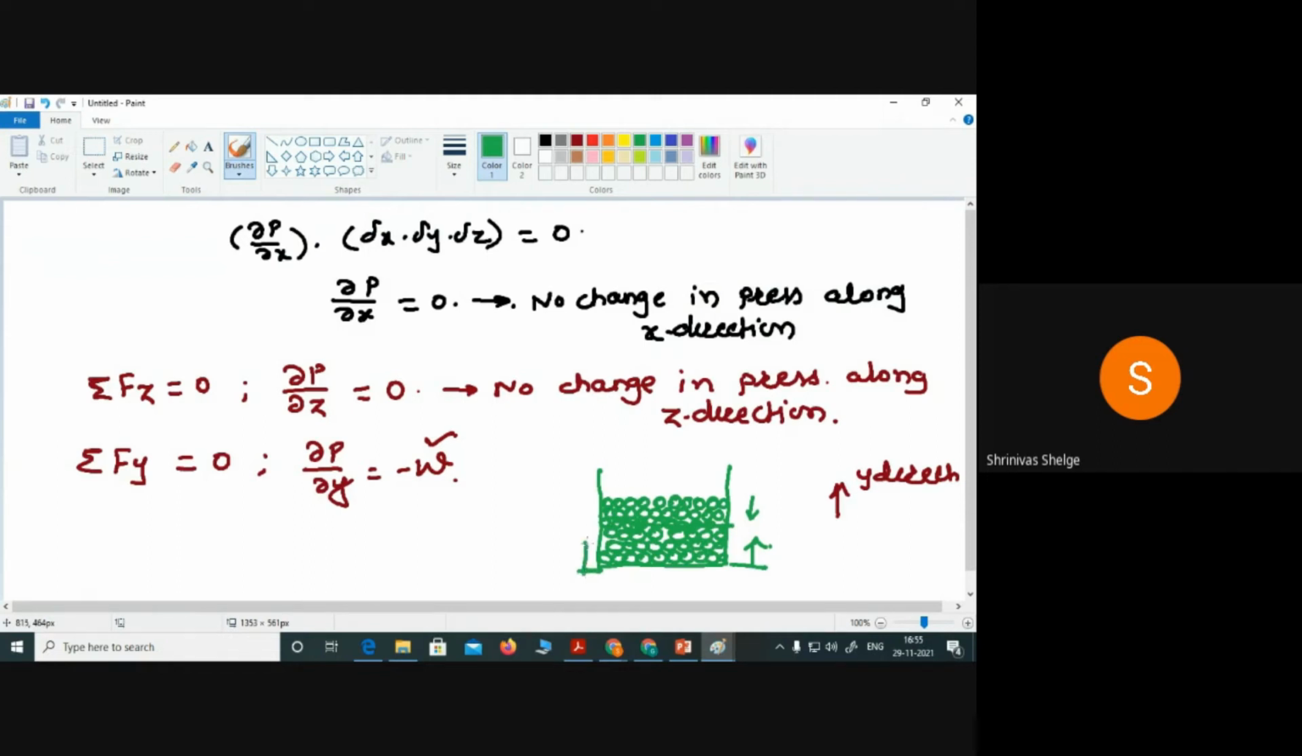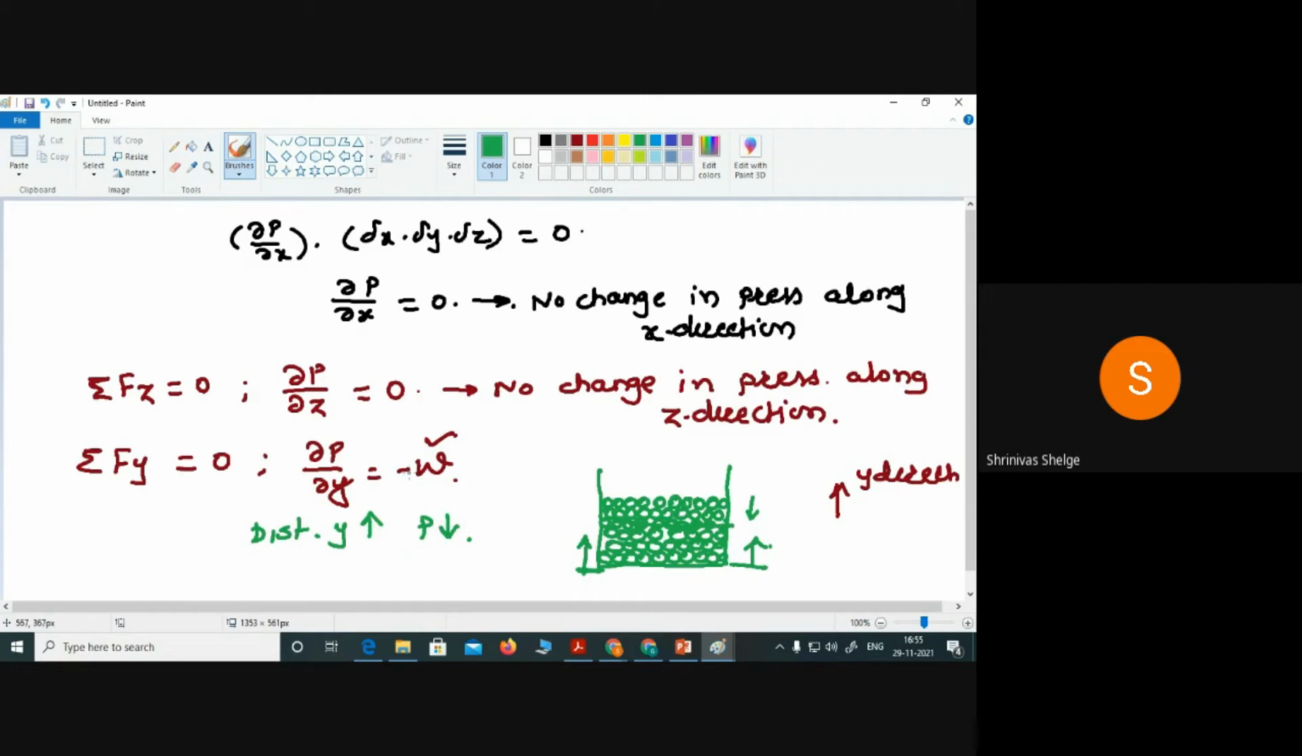So as the distance increases from the bottom, what happens to the pressure? Whether the pressure will increase or decrease. As we move from the bottom to top, distance increases, but what about the pressure? Decreases. Correct. So here distance increases. Distance along y direction increases, pressure decreases.